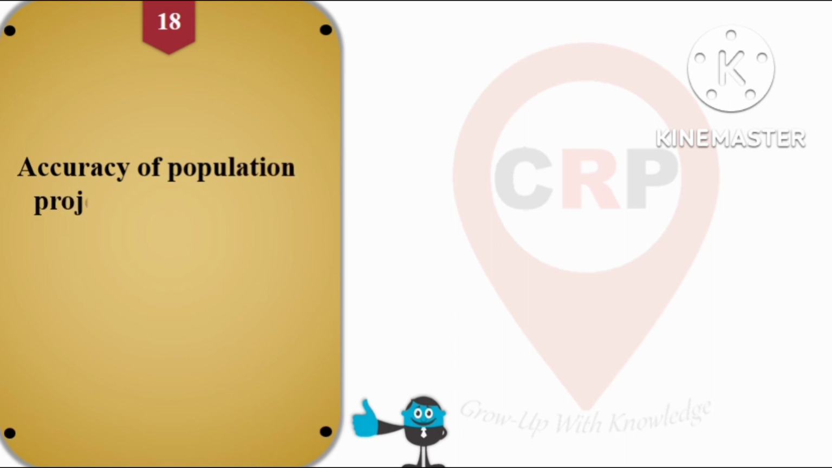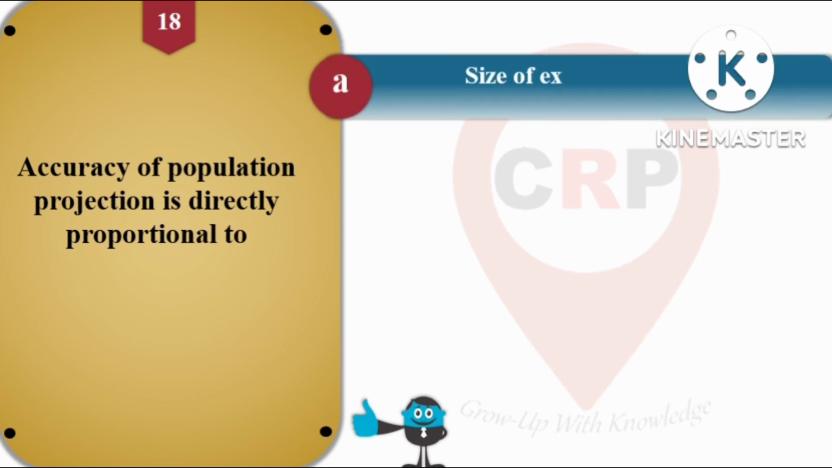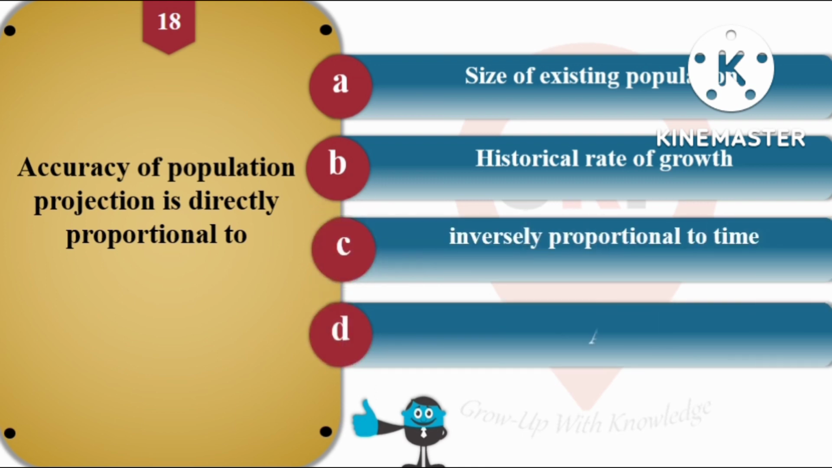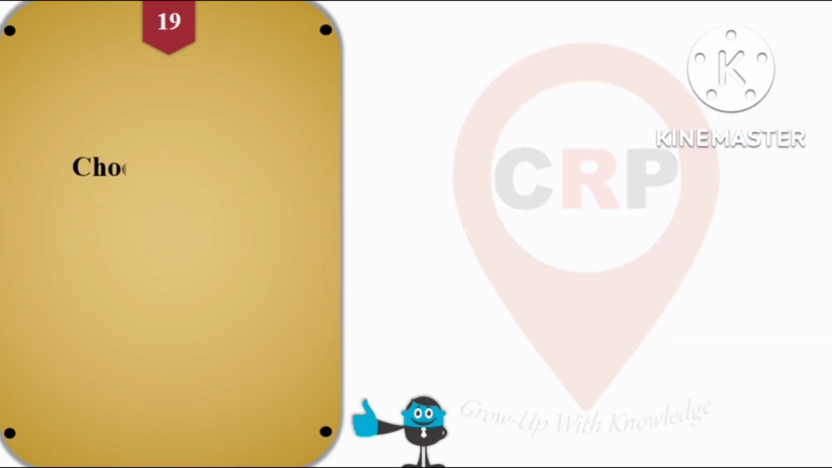Then question number 18, accuracy of population projection is directly proportional to. And the options are option A size of existing population, option B historical rate of growth, option C inversely proportional to time, and option D is all of the above. So all these option A, B and C are directly proportional to the accuracy of projection. That's why option D all of the above is correct for this question number 18.